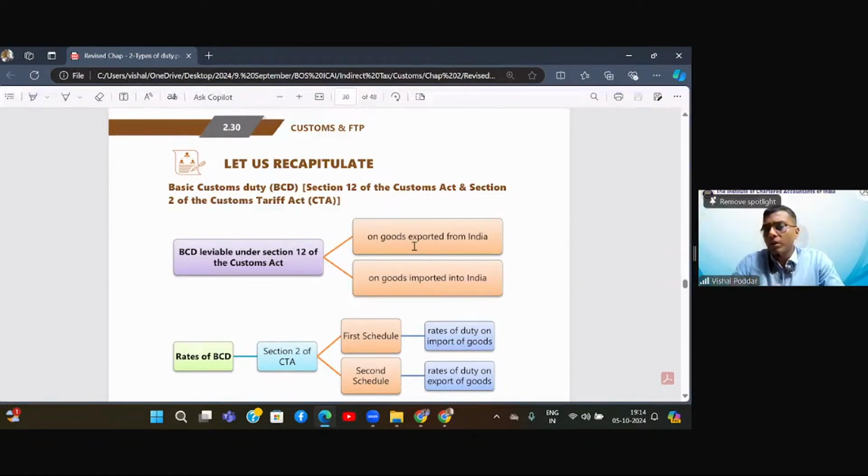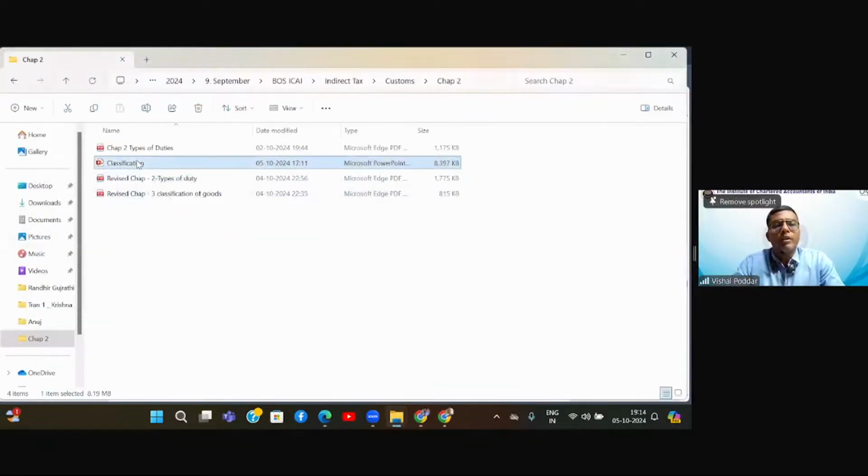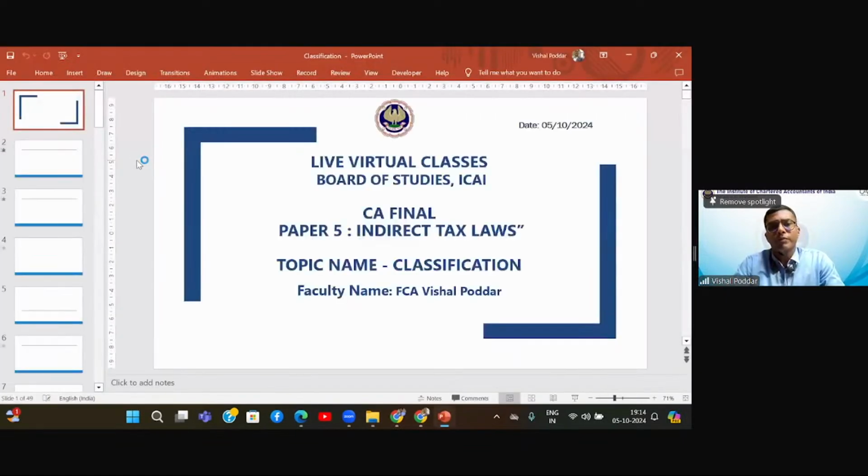Now, we'll have a break of around 10 minutes. And after that, I'm starting with a very interesting and very important chapter in our customs, that is relating to classification. This chapter is also important from the perspective of GST, because even in GST, we have the concept of classification. So we start with this in the next 10 minutes.